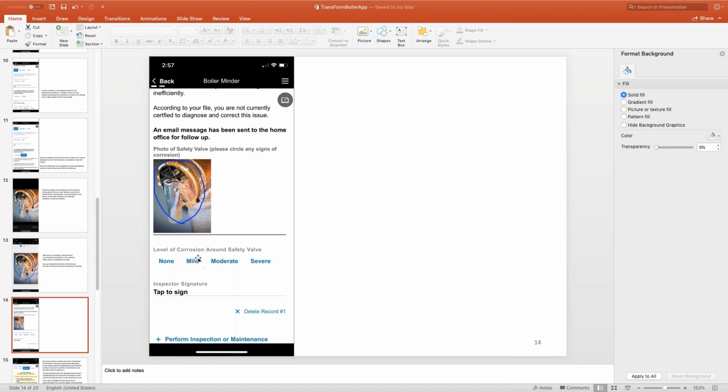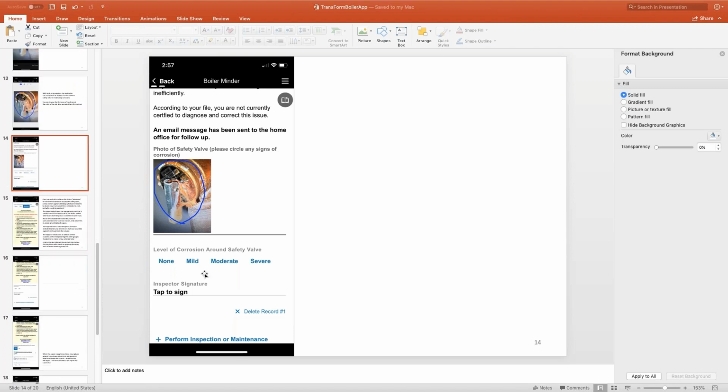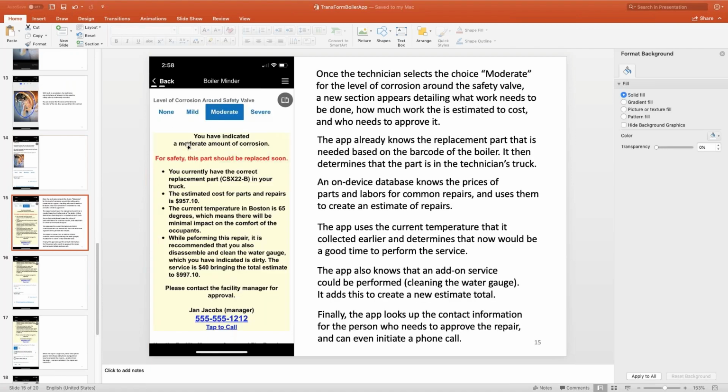Now, the next question is sort of the judgment call from the point of view of the technician. Is that a moderate or a mild amount of corrosion? And that looks like a moderate amount. So when they click on moderate, a whole bunch of things happen, and I'm going to show them to you right now. The first thing is you get this warning. The warning says that the part needs to be replaced soon.